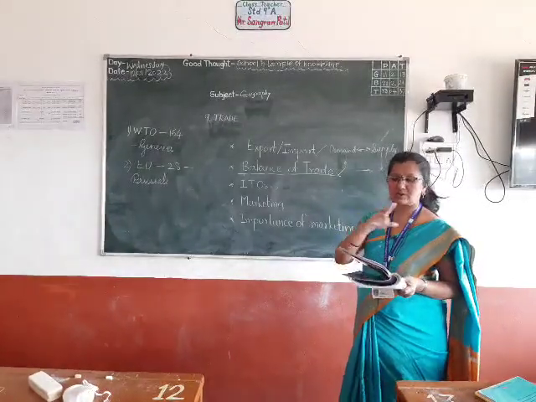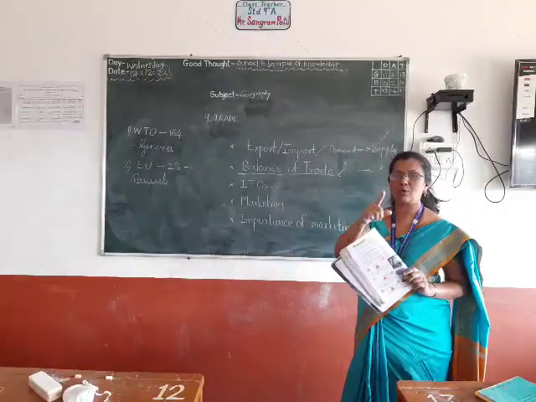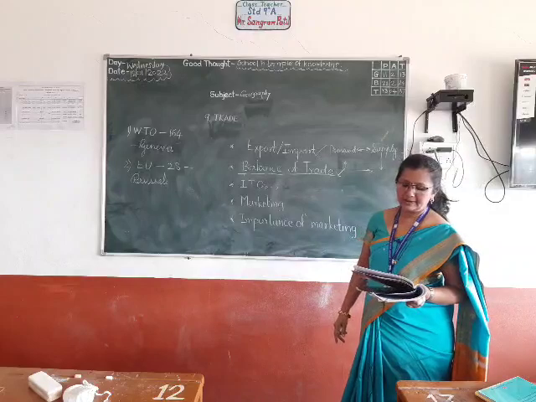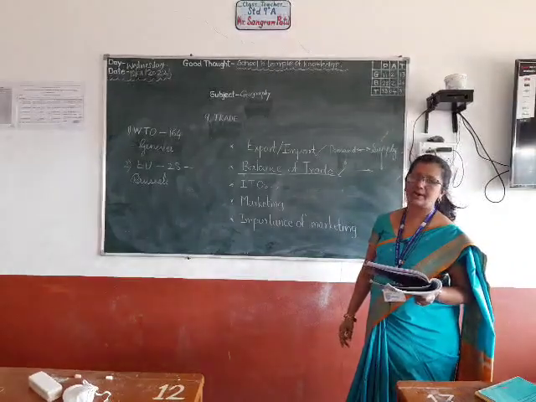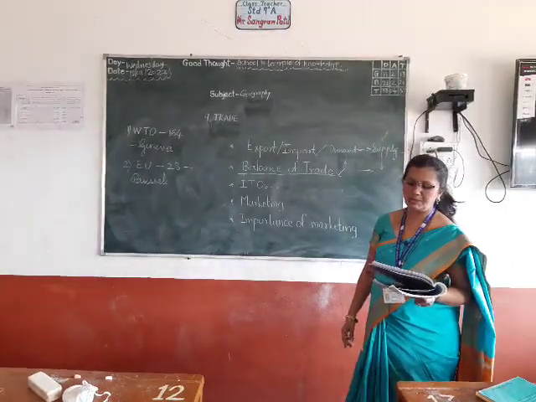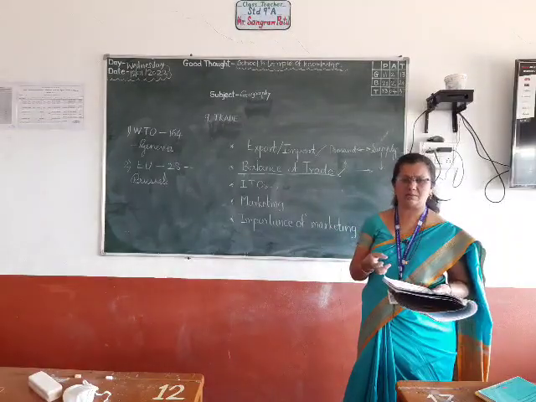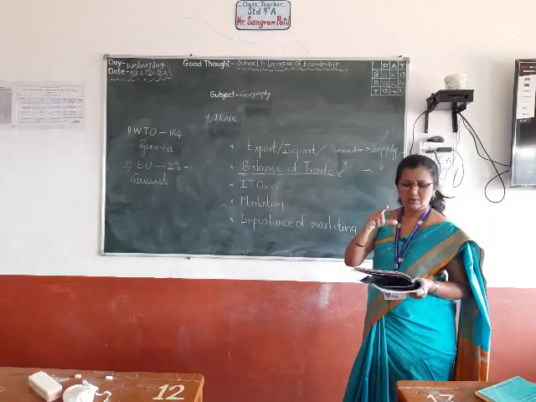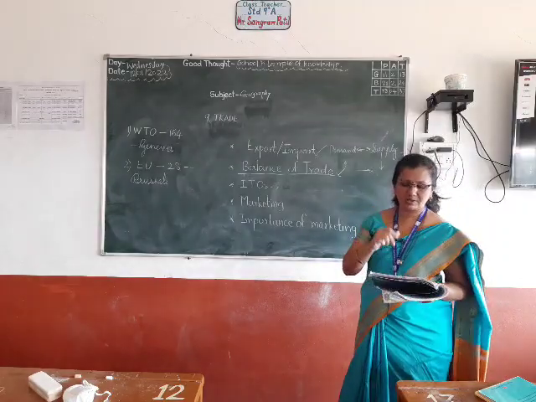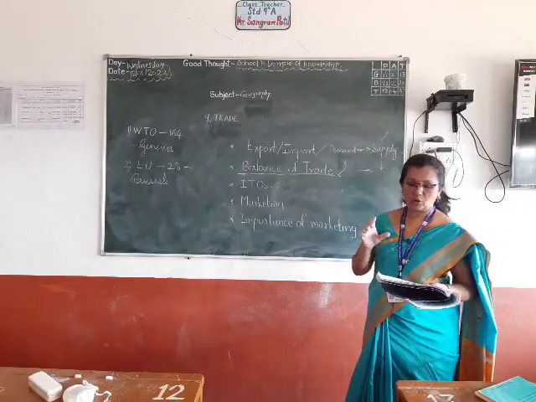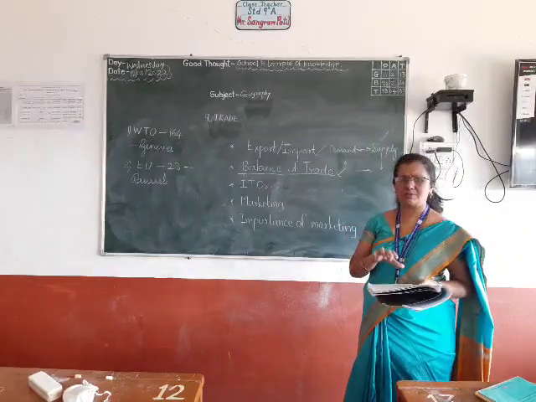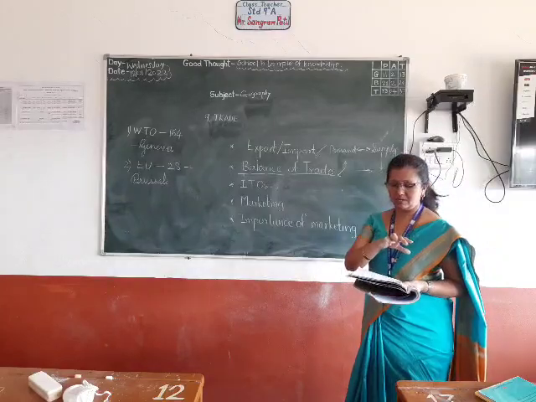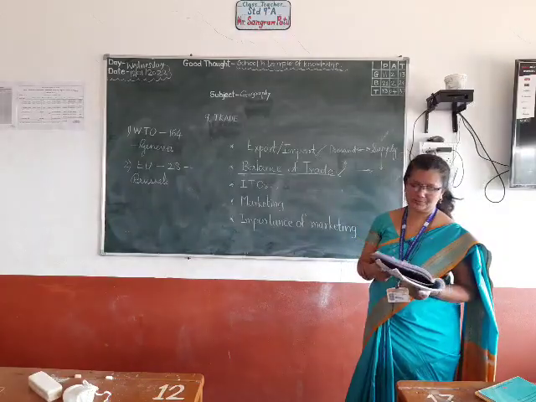How many member states are there? 13. Everybody should have an equal rate of production. Then maintaining consensus in oil export. What is meant by consensus? General agreement. There is a general agreement between the member states for what? Oil export. A general agreement is made within them, and according to that agreement, they export crude oil.